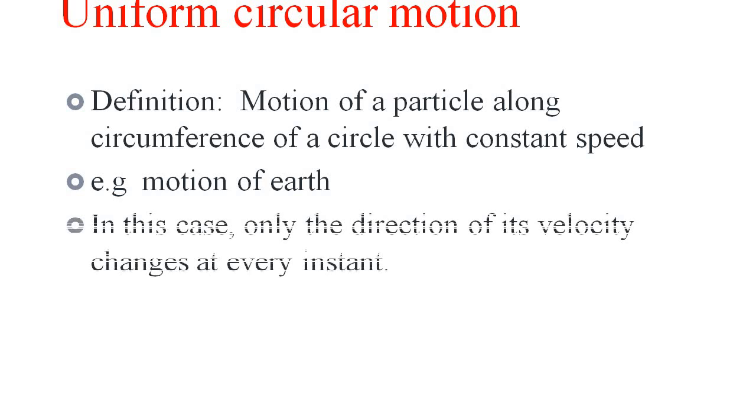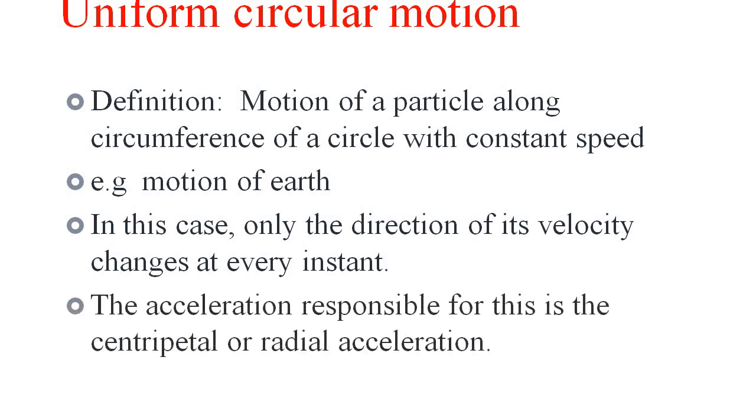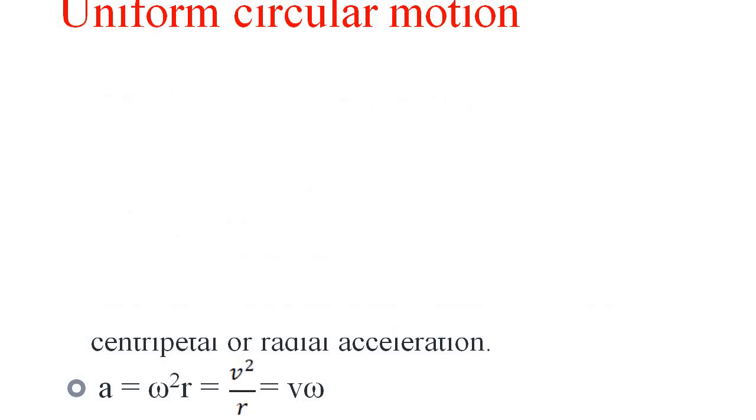In uniform circular motion, only the direction of its velocity changes at every instant. Remember, direction changes, magnitude does not change. The acceleration responsible for this is the centripetal or the radial acceleration. The formula of this acceleration is a is equal to omega square r, v square by r, or v omega.